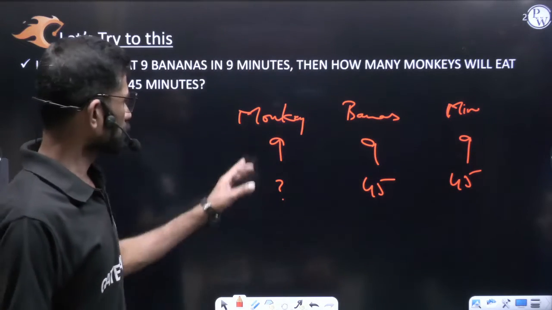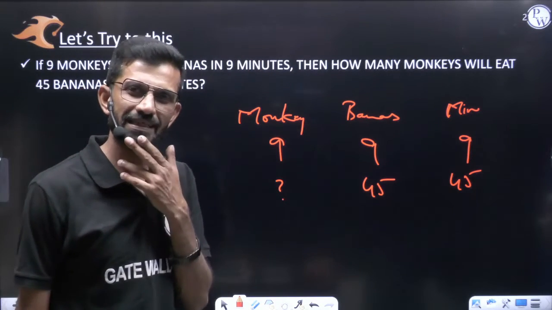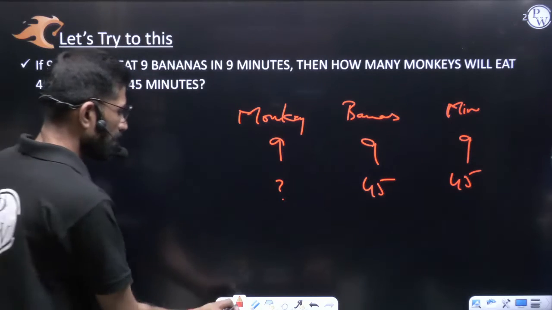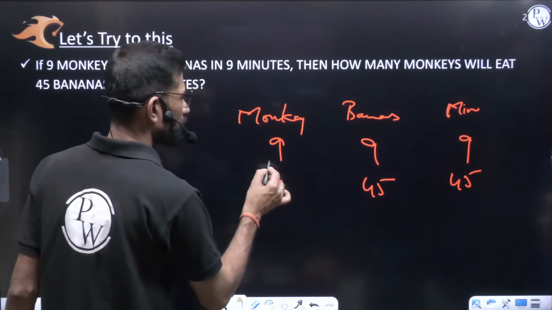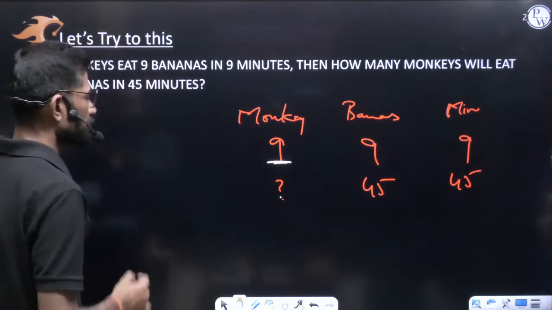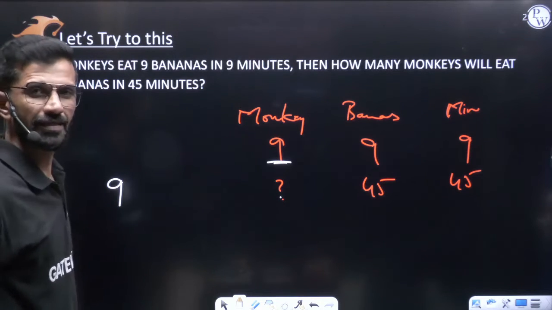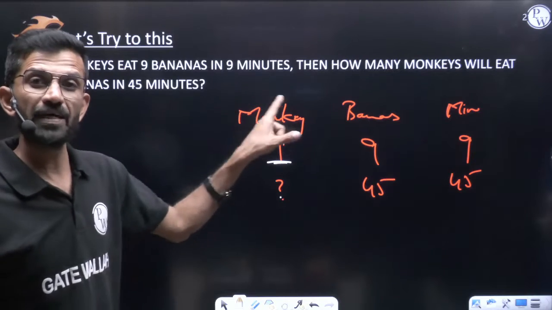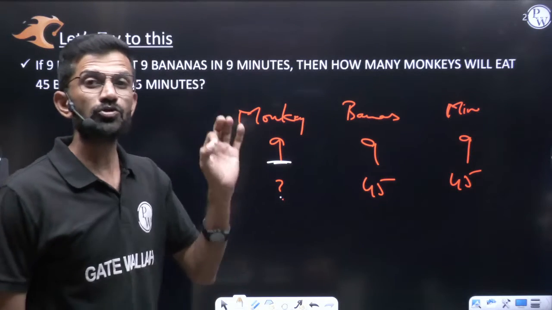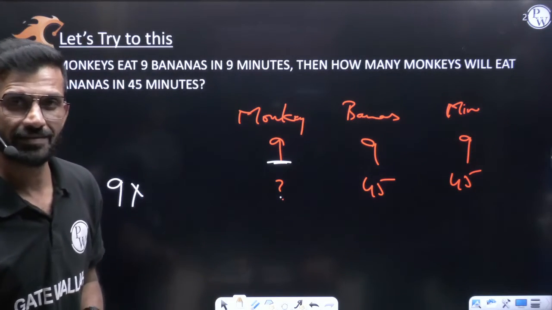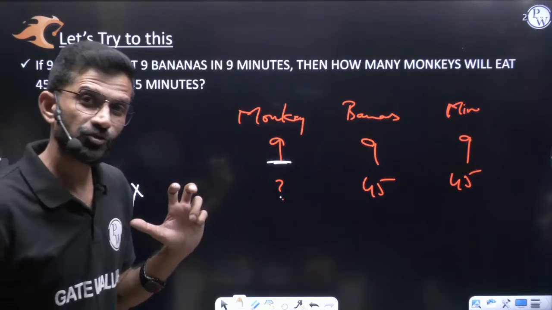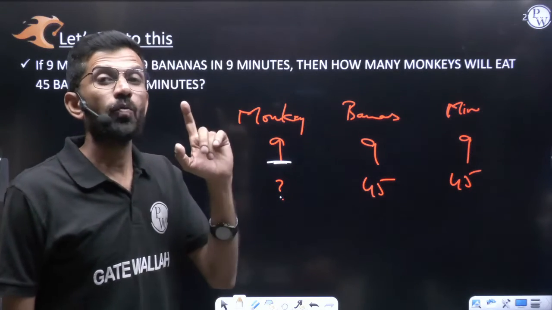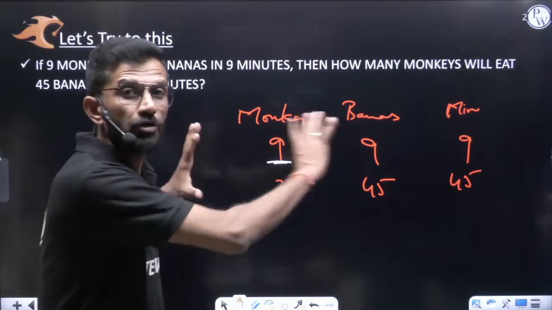Okay, so here are 3 columns. Which column value is missing? The monkeys column. In the column where the value is missing, whatever value is given, you have to write that first. Write that 9 first. Keep a multiplication sign. Now compare this column one by one with the other columns, to check whether your answer should be more than 9 or less than 9. One by one, not all at a time.